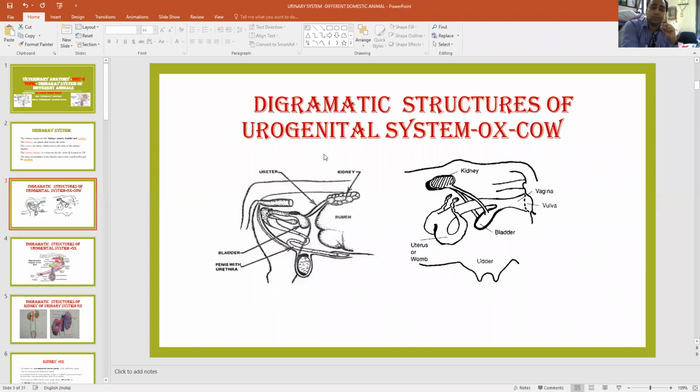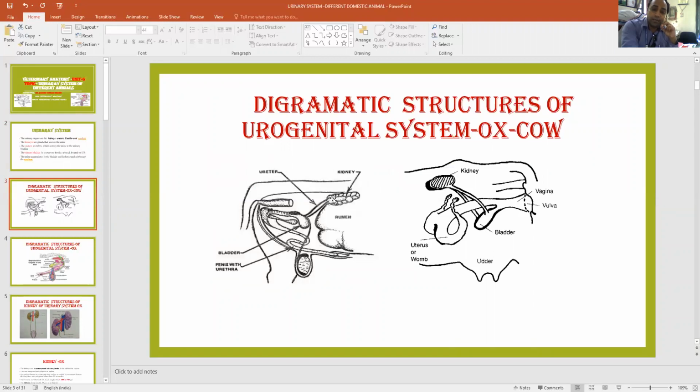These are the structures of the male and female, cow and ox. This is the female genitalia, and this is the male genitalia along with their urinary system. This is the diagrammatic representation of the urogenital system of the ox and cow. First, this is the kidney of a bull, or we can say ox.